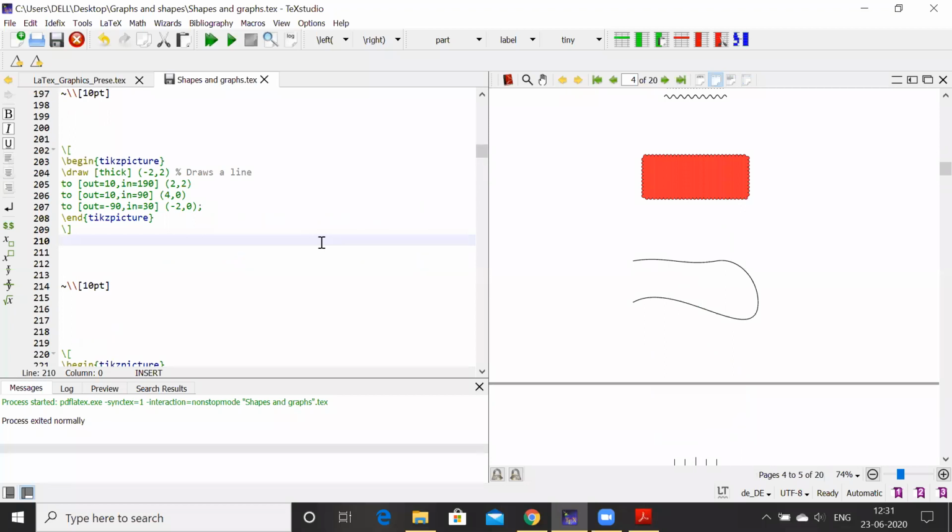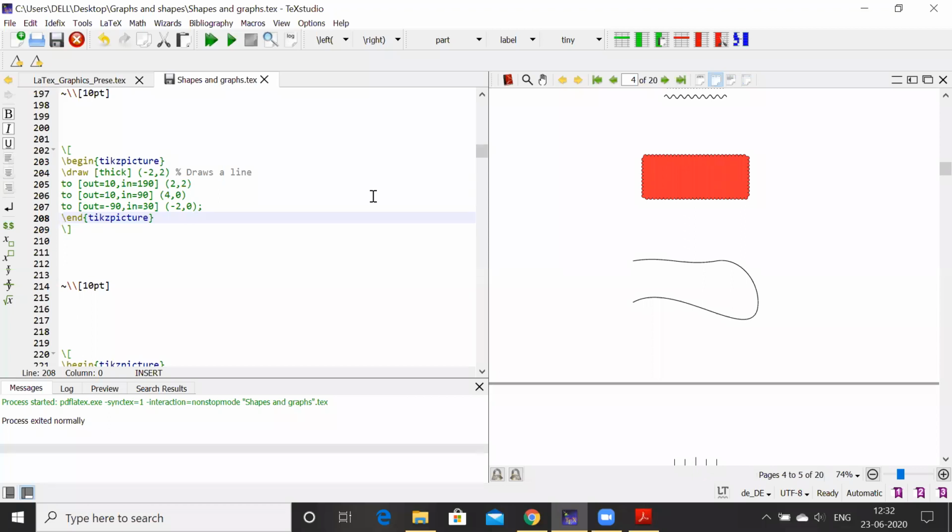So first thing, for angle degree, see this picture. Can you see this picture? That line I have drawn: draw thick, (-2, 2), out=10, in=degree. So these are the angle degrees I am using, for plotting that line and making some kind of bend shape of curve for any line or any shape of curve. Out=10 degree means starting from the anti-clockwise direction for the angle, and these are in terms of degrees only.